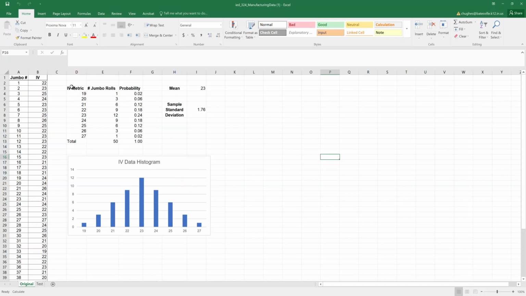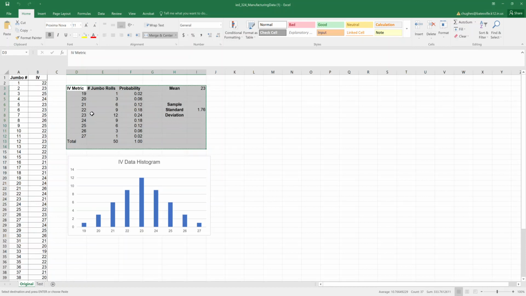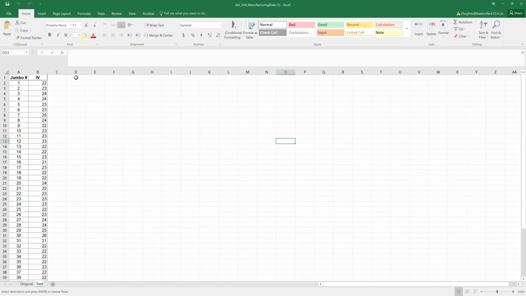What I'm going to do is highlight and copy the area starting with cell D3, holding down my left mouse button and dragging, and go down to I14. I'm then going to right click and choose copy. To make this a little bit easier, we're going to copy some of this data onto the test tab. So we'll start in the same area, D3. Cell D3 is where we will start.